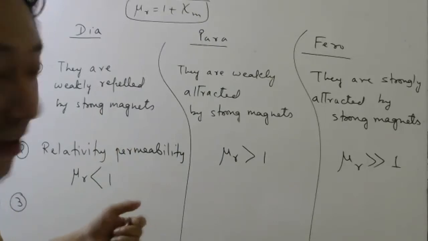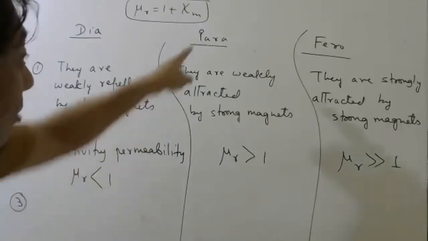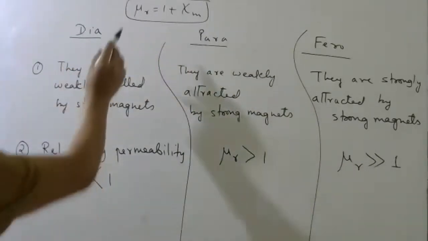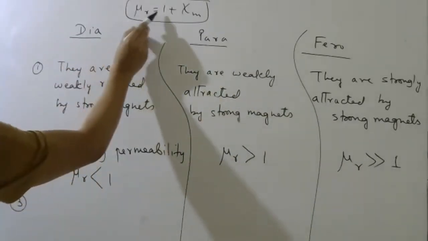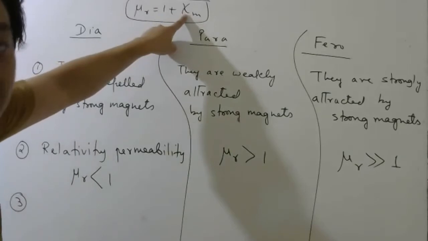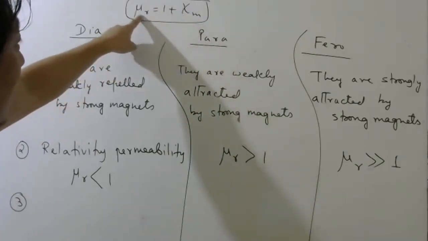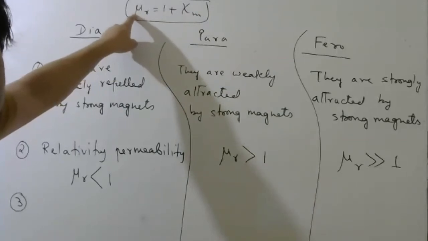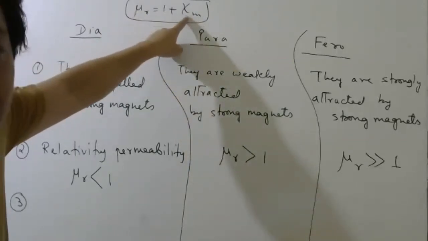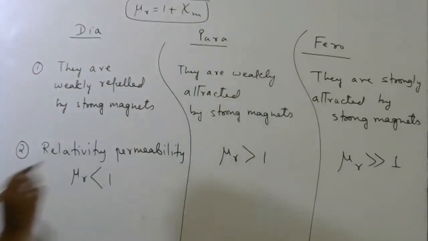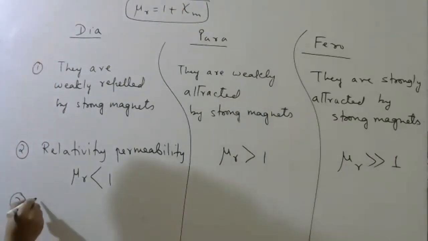Can't say noise, okay? Okay, now look at this formula. If this quantity is less than 1, then what should be this? Put any number less than 1 and try to calculate this. What will you get? Negative you will get. So very, very important difference, okay?